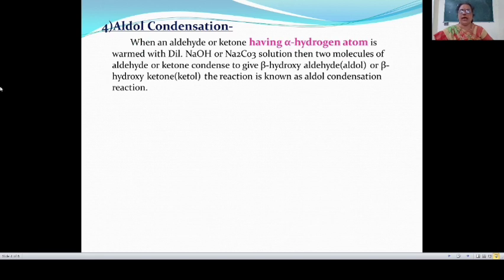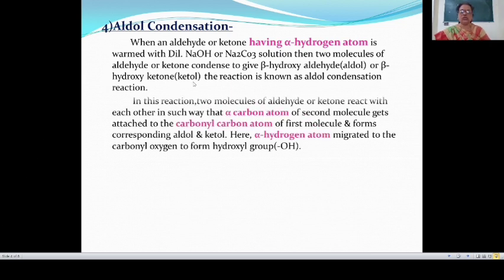And alpha hydrogen atom means a hydrogen atom which is attached to the alpha carbon atom is called alpha hydrogen atom. Here, when an aldehyde or ketone having alpha hydrogen atom, this is very important, is warmed with dilute NaOH or Na2CO3 solution or KOH solution, then two molecules of aldehyde or two molecules of ketone condense to give beta hydroxy aldehyde known as aldol or beta hydroxy ketone known as ketol, and the reaction is known as aldol condensation reaction.